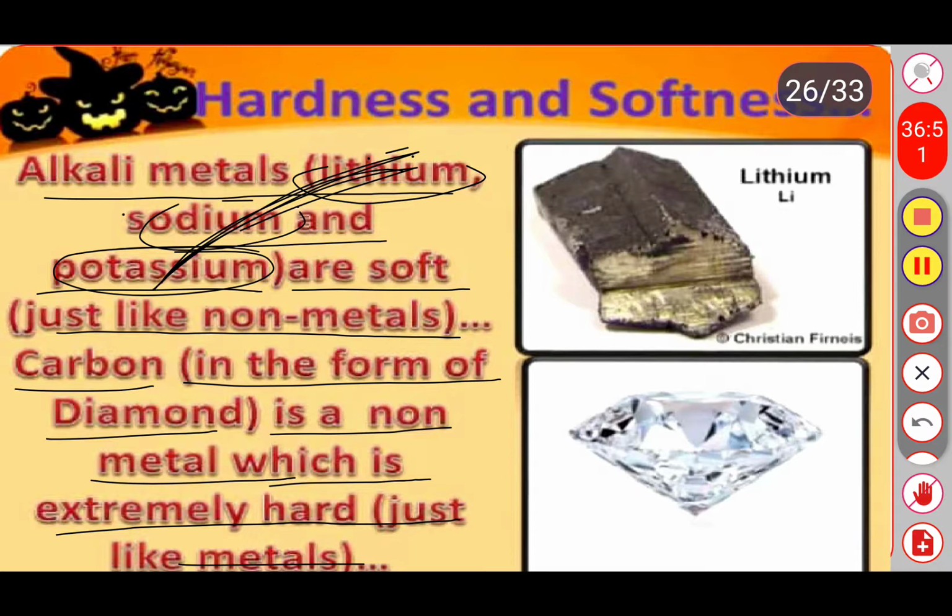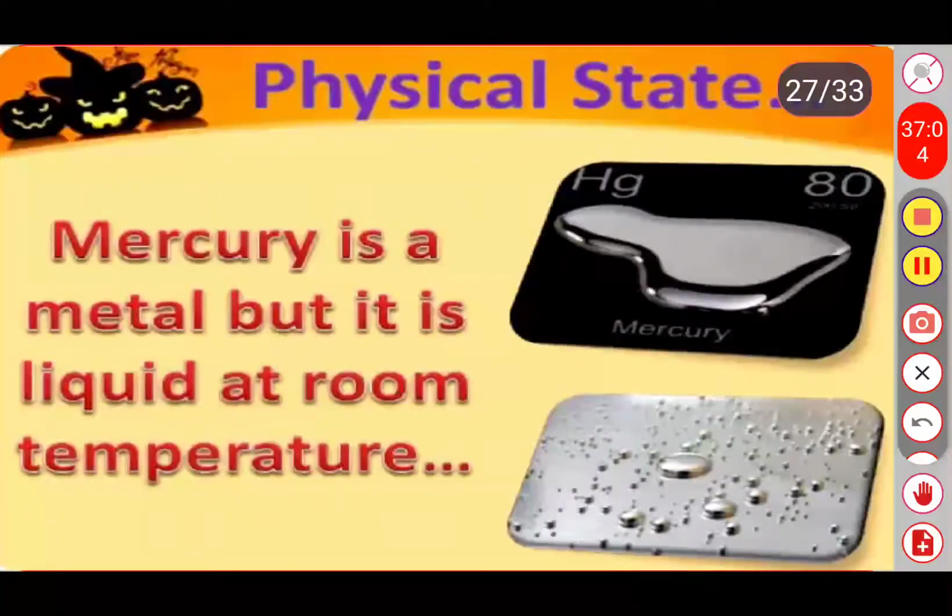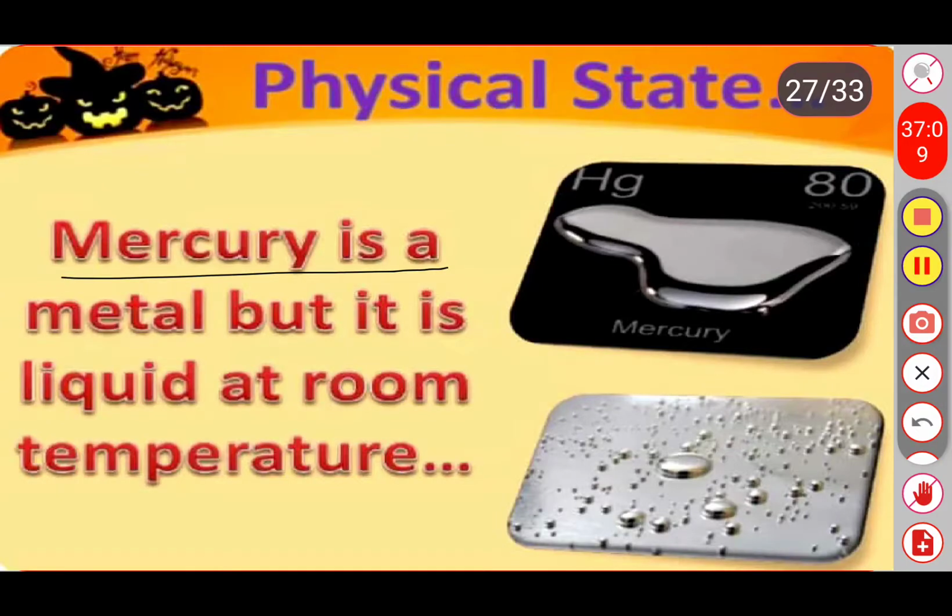Let's see the next one, physical states. Mercury is a metal, right? If it is a metal, all metals are hard in nature, and the atoms of metals are tightly packed and rigid. But mercury is a metal which is a liquid at room temperature.